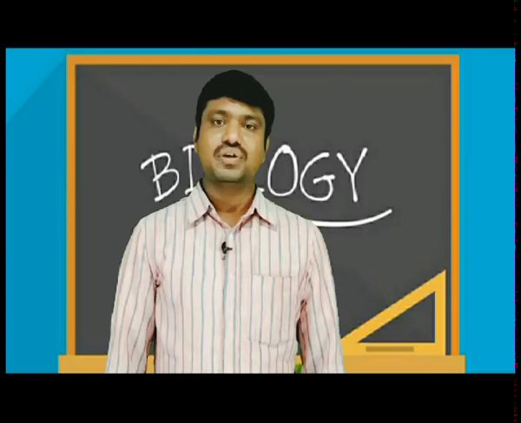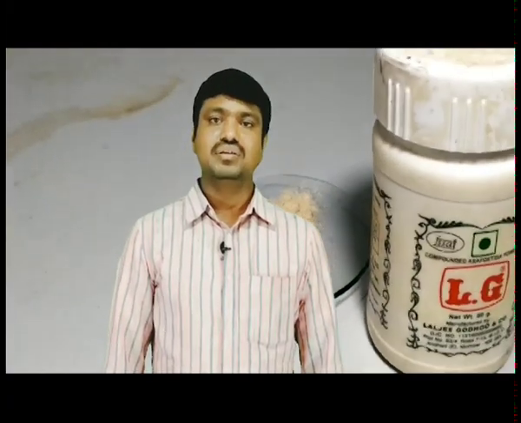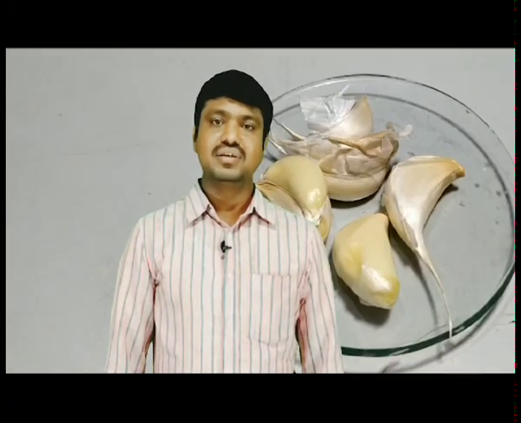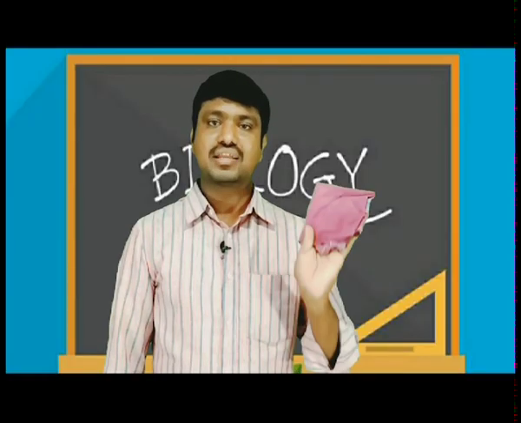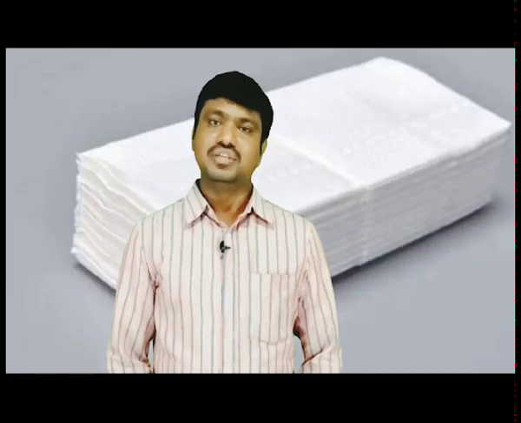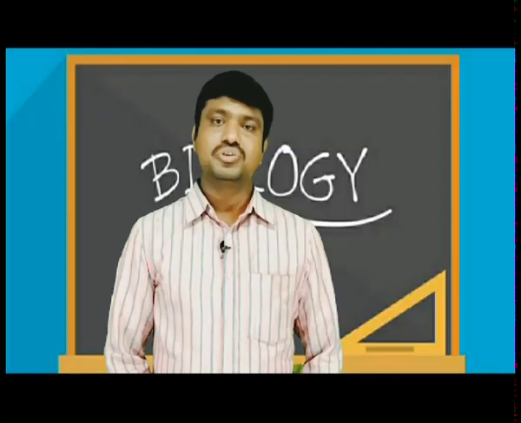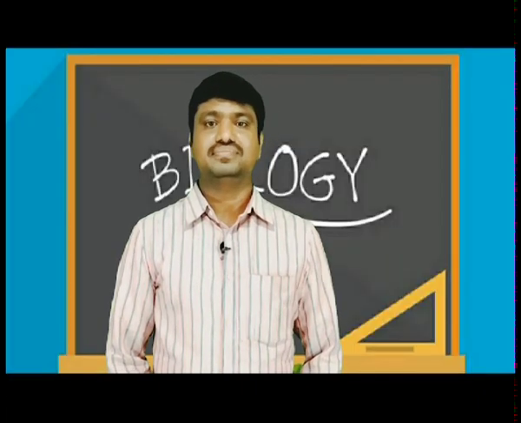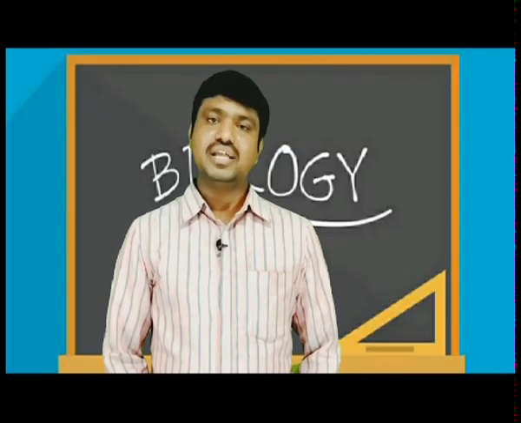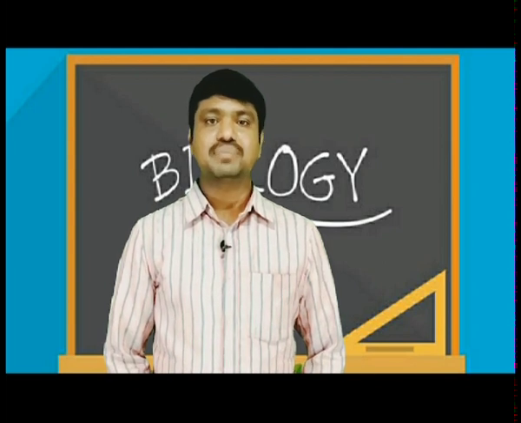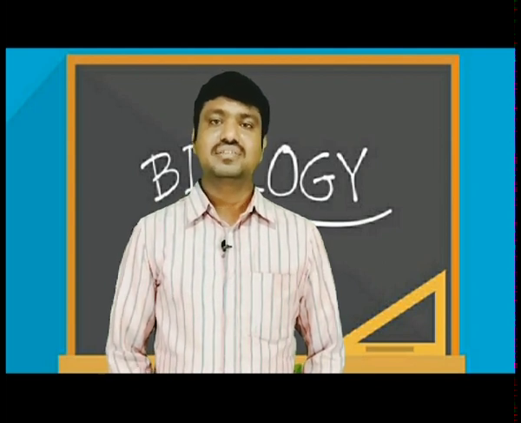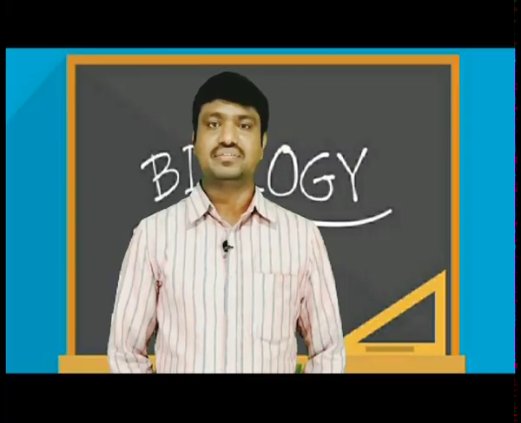Take a pinch of turmeric powder or garlic, rub it on a handkerchief or tissue paper, close your eyes and smell it. Now try to identify different types of food materials with the help of your friend. Make an observation table each time you smell a different food item.